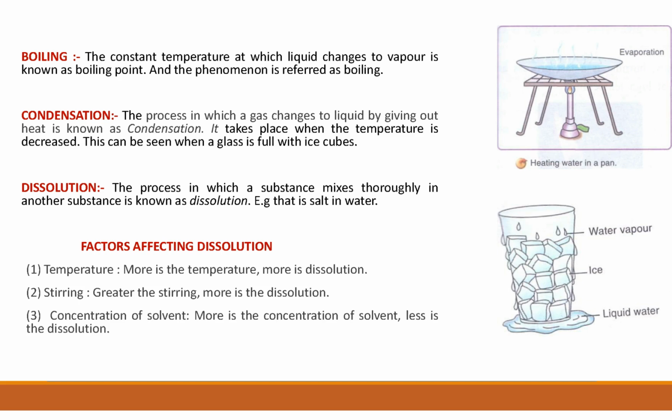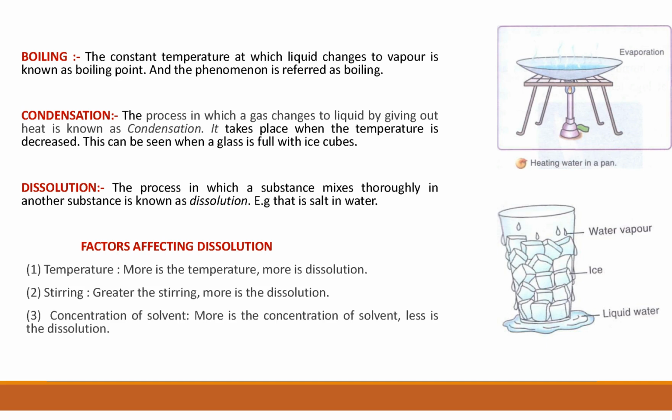Then the next point is boiling. The constant temperature at which liquid changes into the vapor is known as the boiling point, and the phenomenon is referred to as boiling. So the constant temperature you can see in the diagram. When we heat the liquid, the constant temperature at which liquid changes into the vapor is called the boiling point, and this process we call boiling.